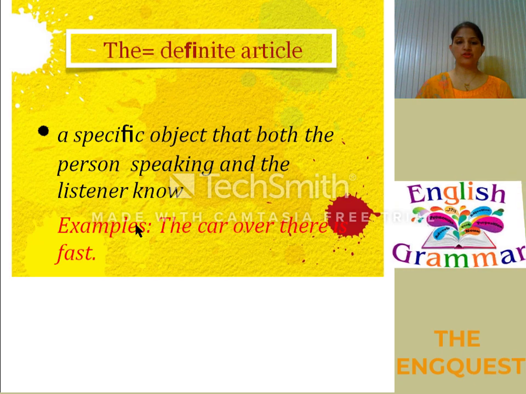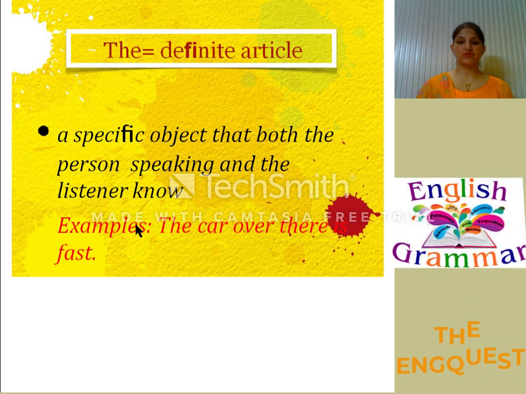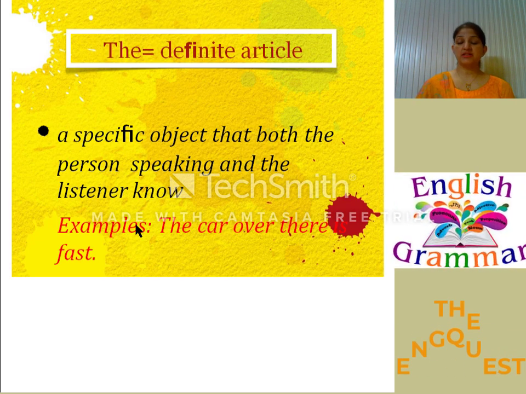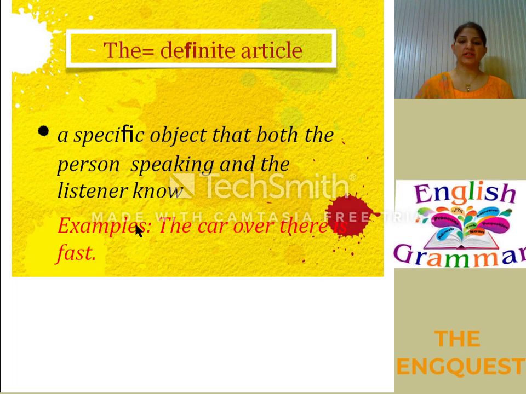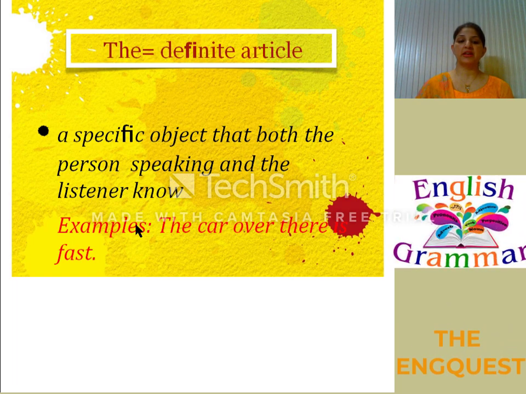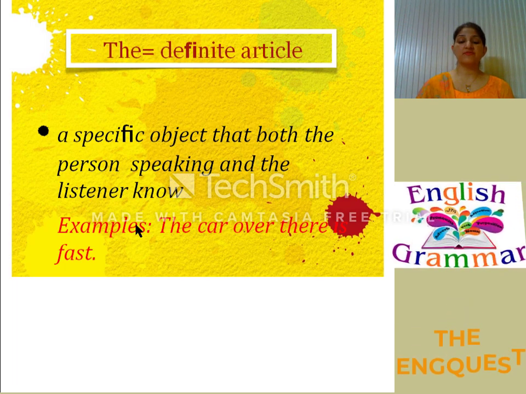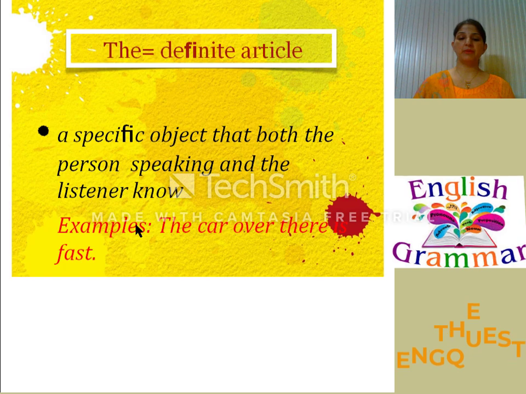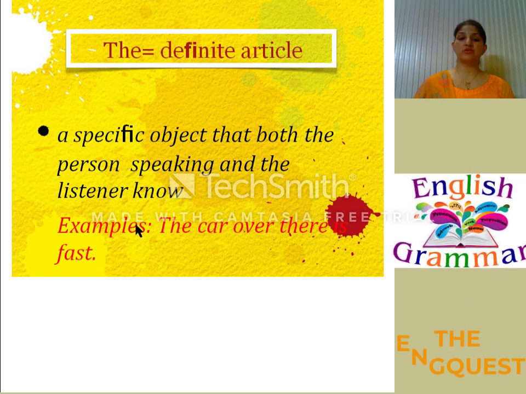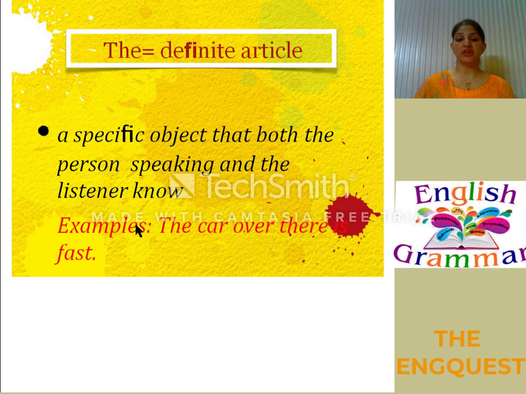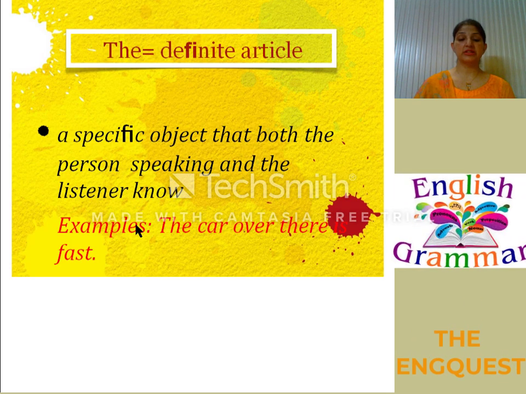Now let us move on to the next article, the, which is the definite article. It is used with a specific object that both the person speaking and the listener know. For example, the car over there is fast. So if both the person talking and the listener know the particular thing they are talking about, we use the in that case.